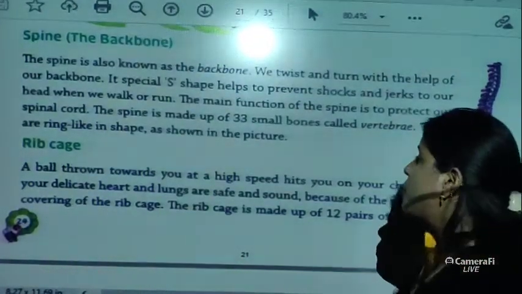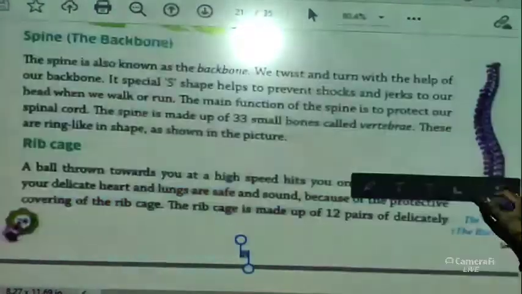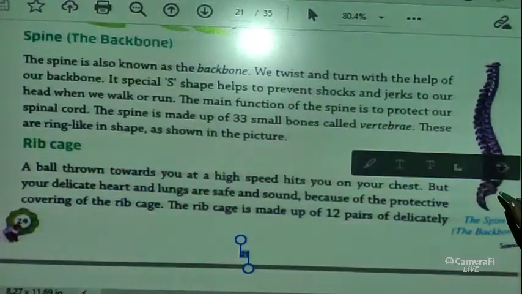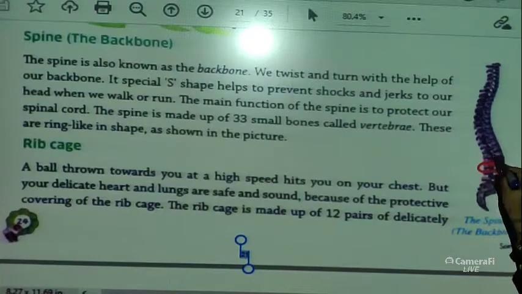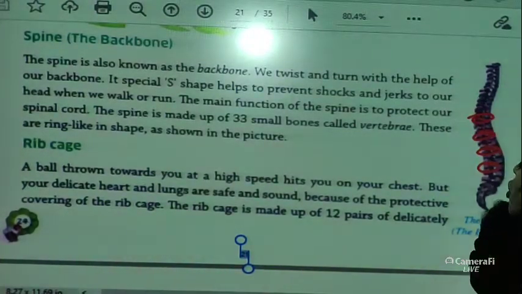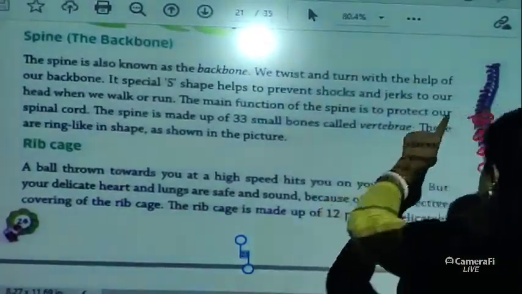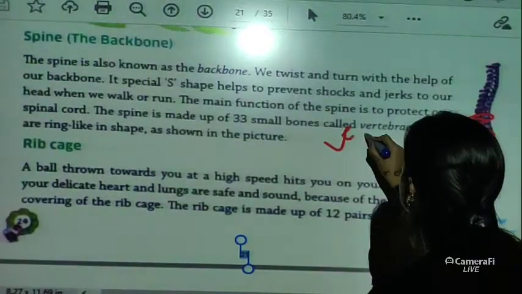The spine is made up of 33 small bones. How many bones are there? 33 small bones, right? See, like this, these are the 33 small bones, the ring ones. These 33 small bones are called vertebrae. And this is also known as the vertebral column.